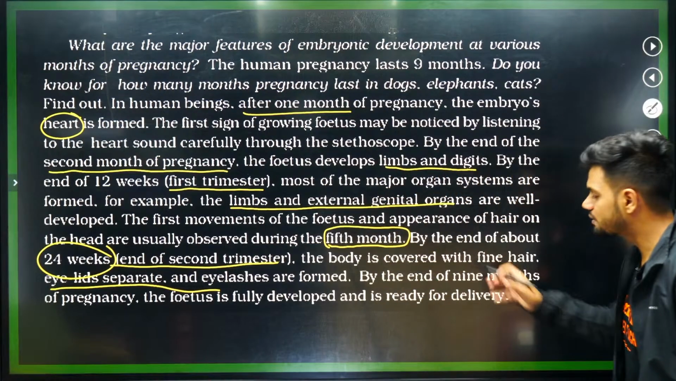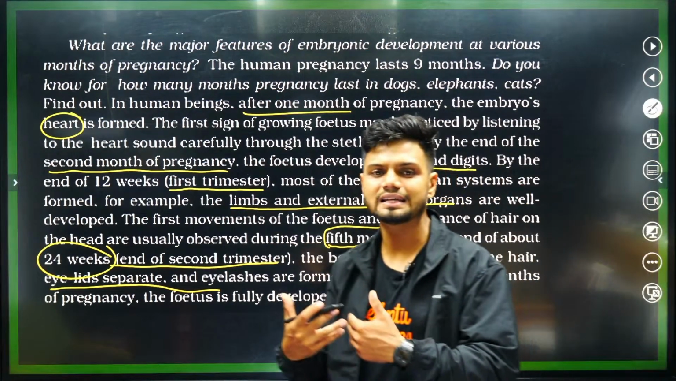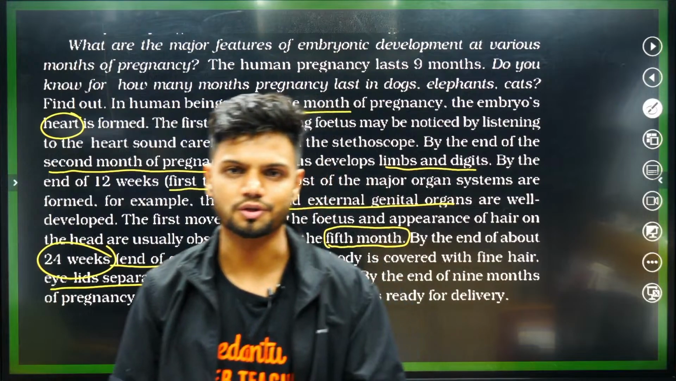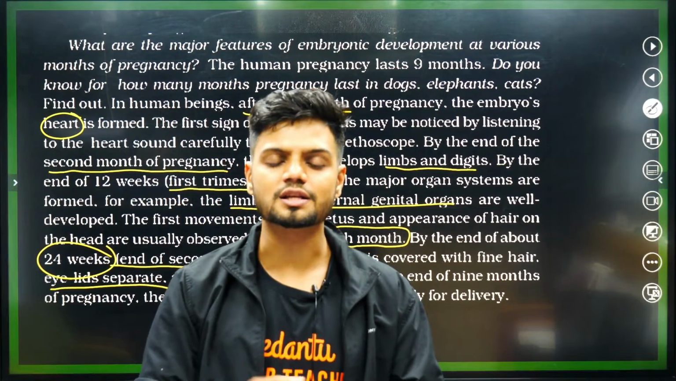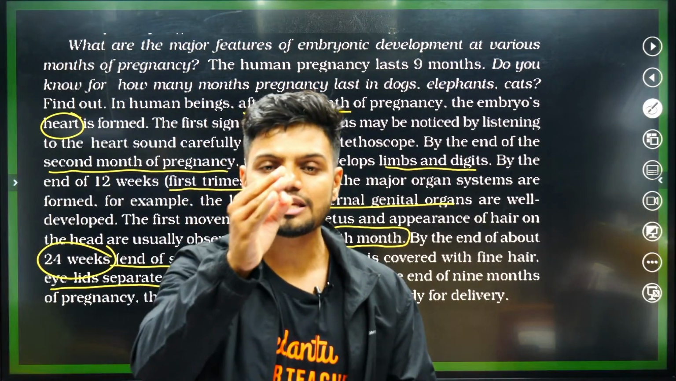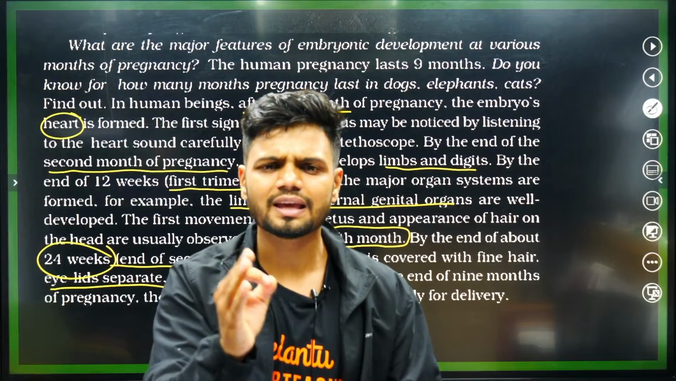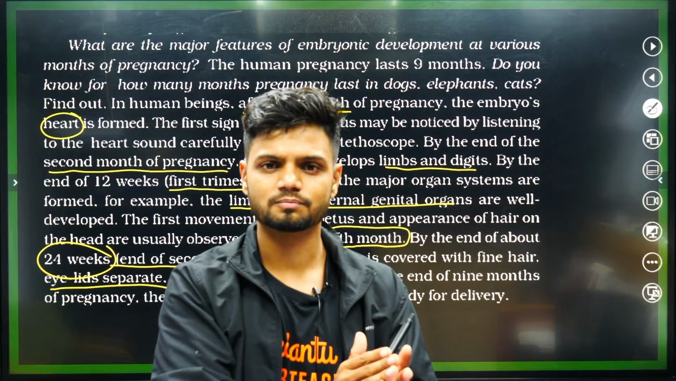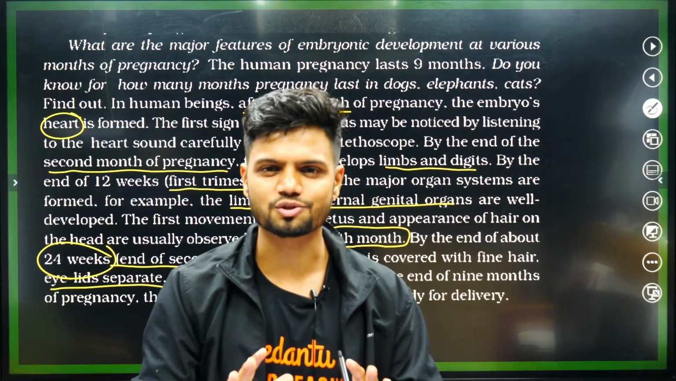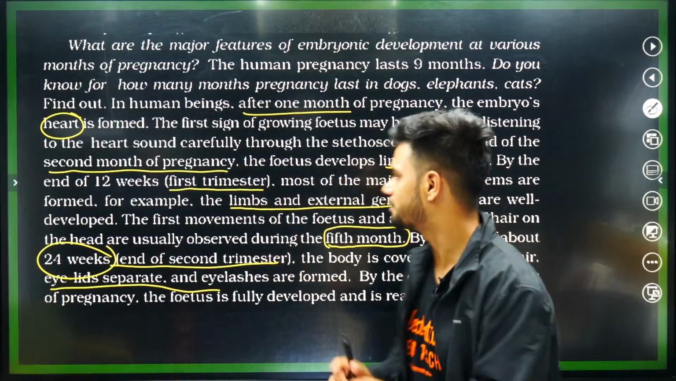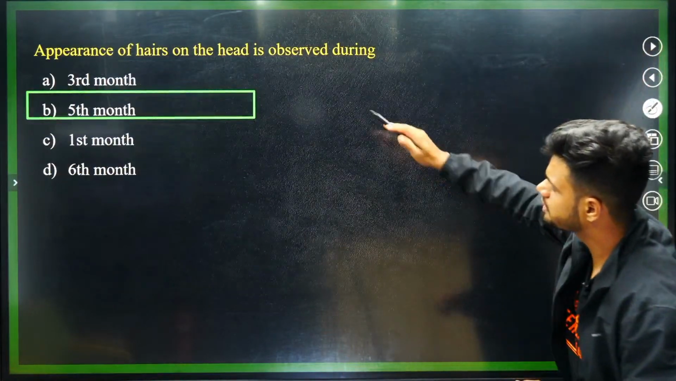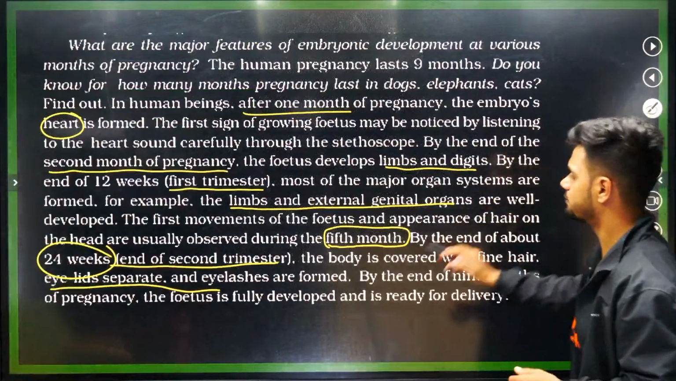By the end of 9 months, the baby is finally out. That is called parturition. So in the examination, they can ask you an MCQ based on any of these months, what is happening in this month. Clear? Will everyone remember that much? Okay. Next question. This is the 5th month. Easy now. Appearance of hair, 5th month.